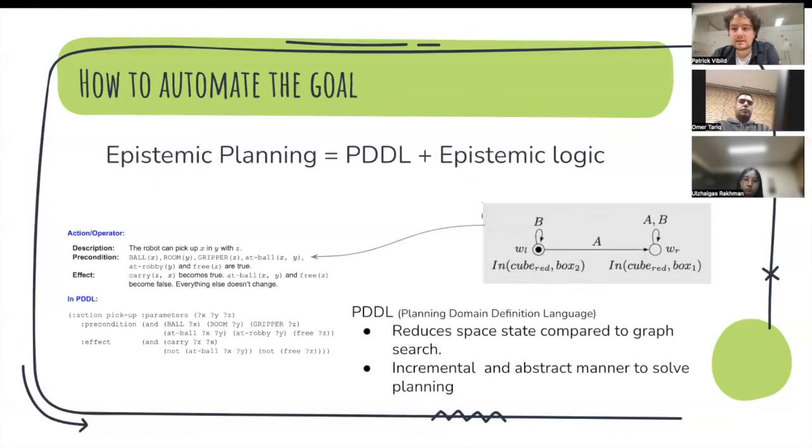This can be implemented using automated planning or PDDL, the Planning Domain Definition Language, and also using epistemic logic. This has been called epistemic planning, an extension of automated planning. The major idea of using epistemic planning is using other agents' belief states as preconditions in each of the actions. In this case, if the robot detects a precondition where the agent wants to leave the room and the agent doesn't have the keys and the door is closed, then that should immediately activate an action for the robot to help the other agent.